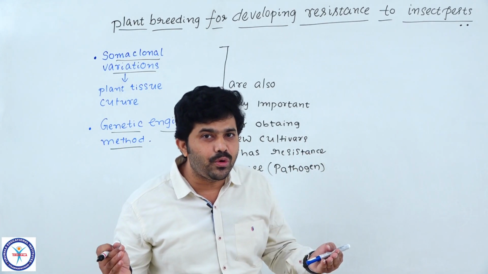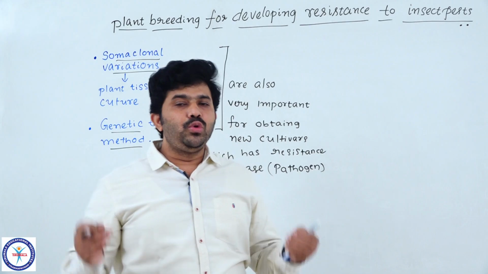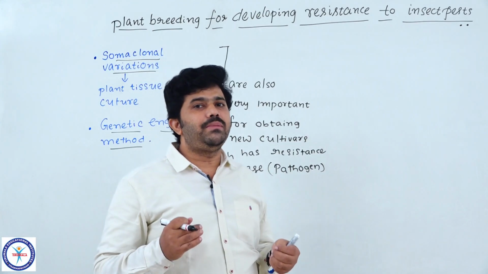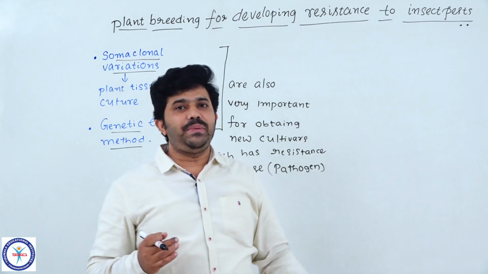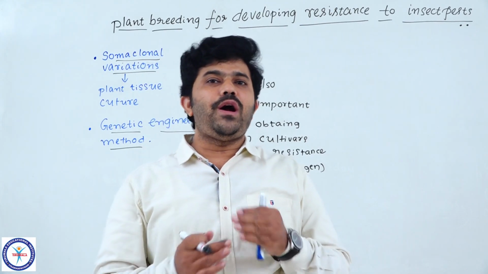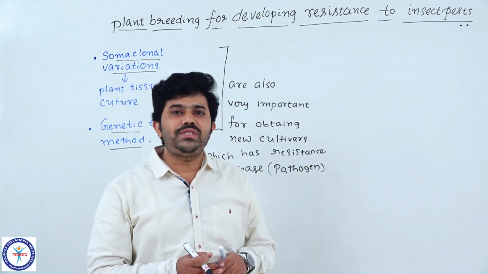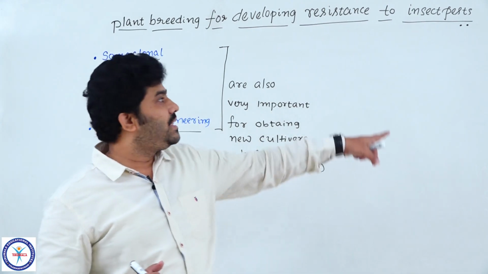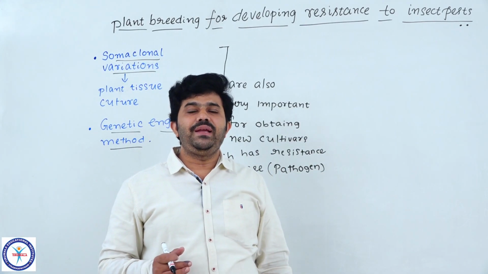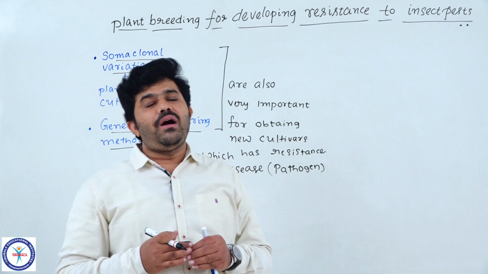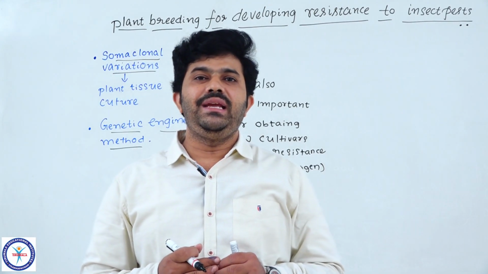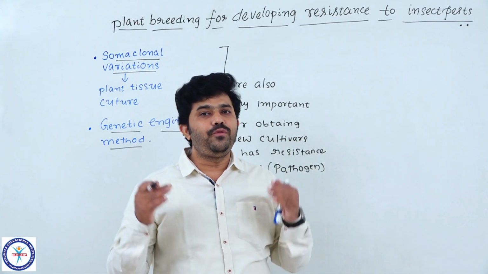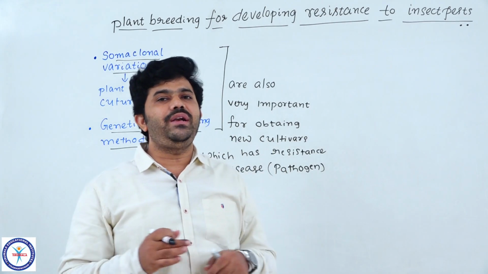The plants are needed to grow well and grow healthy. To grow healthy, they must not face any problems caused by pathogens and insect pests. That's why we follow the process of plant breeding, through which we incorporate a gene that gives protection from pathogens and insect pests, so that all the crop plants or cultivated plants grow healthy and give more food sources, like high yield and high nutrient quality.